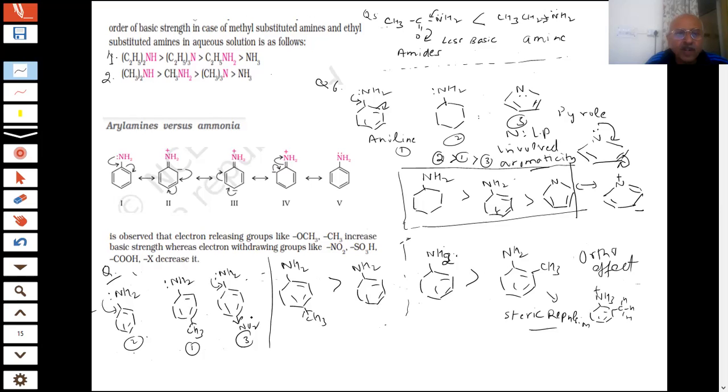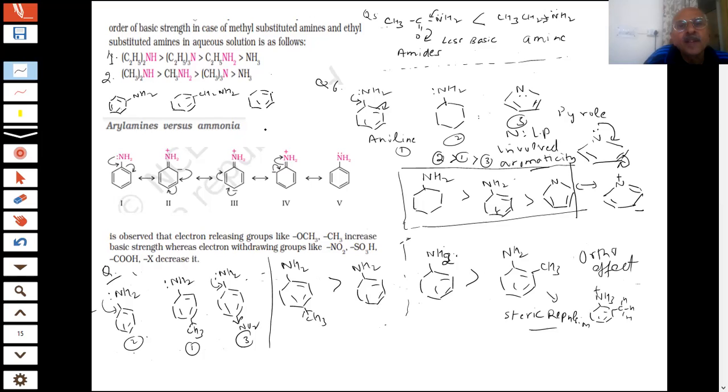And if we have one more case, student, for example, if I give you another question, this is my NH2 aniline, then I say CH2 NH2, and then I write C double bond O NH2.